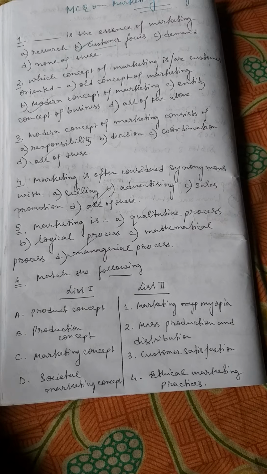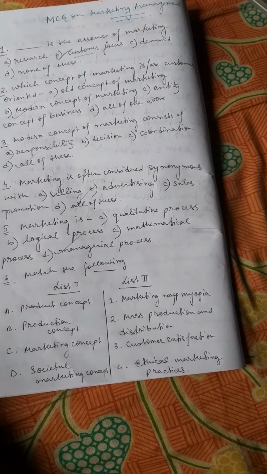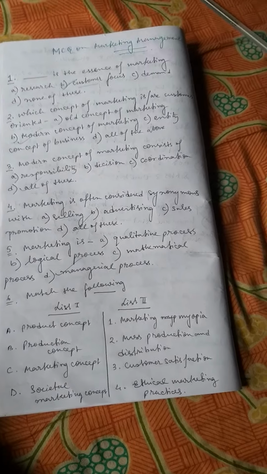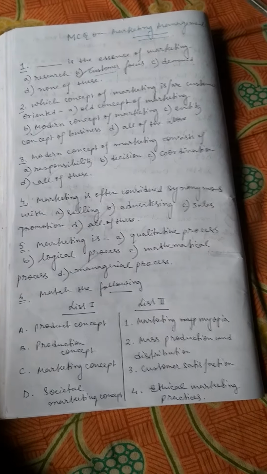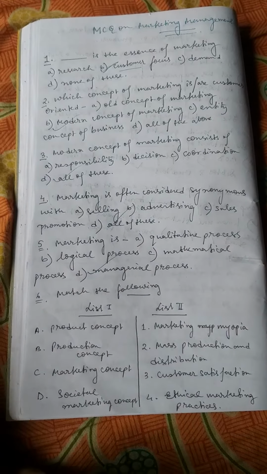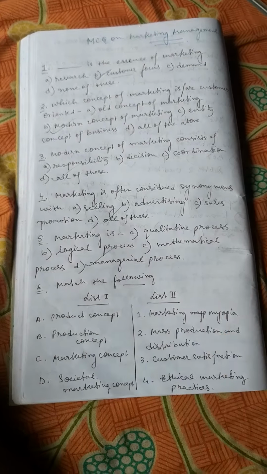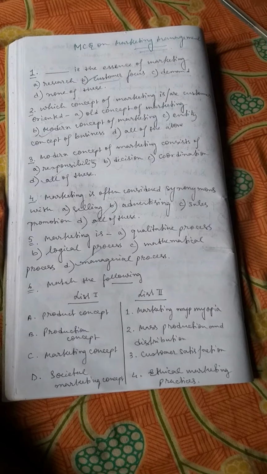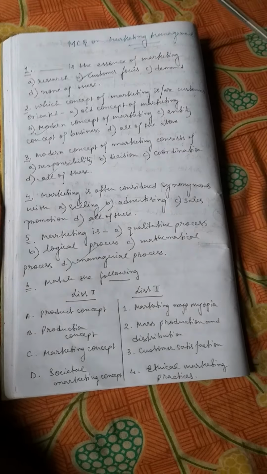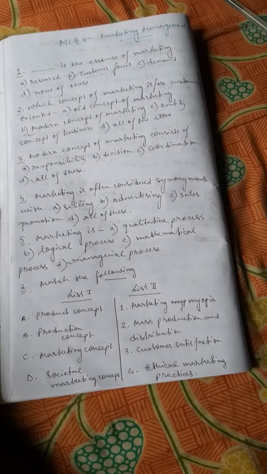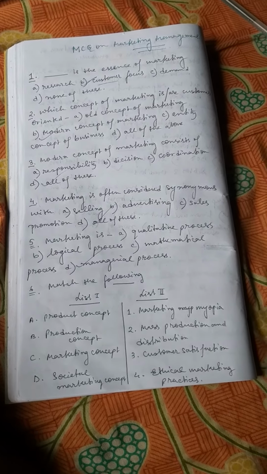We have to produce in a large quantity and distribute them to satisfy the demands of a large number of customers. Societal marketing concept means ethical marketing practices. We can't do any kind of unethical practices in marketing in general, but societal marketing puts emphasis on ethical works very much.